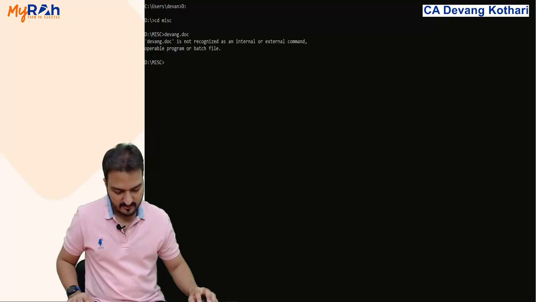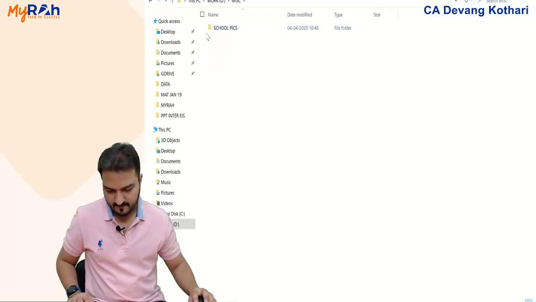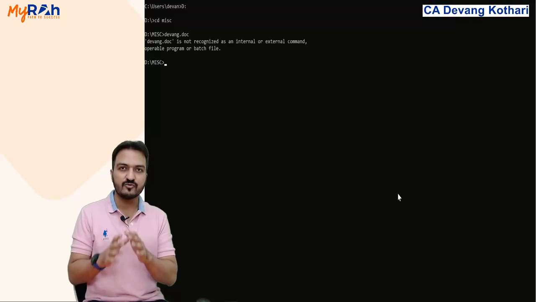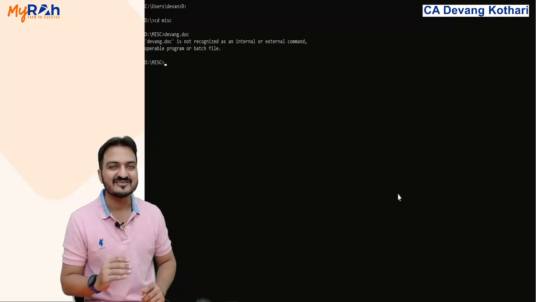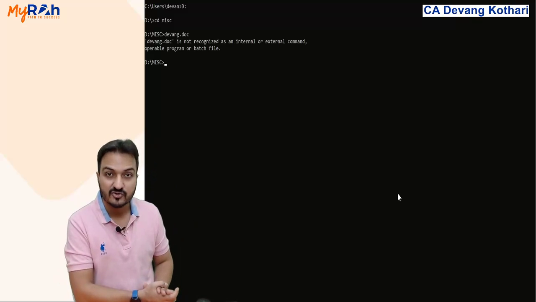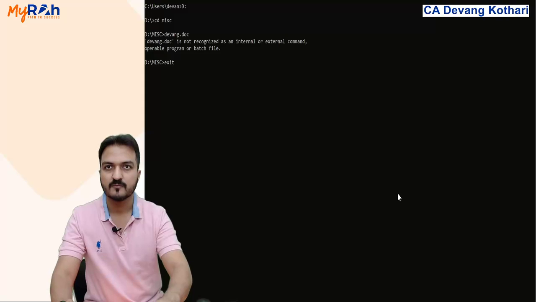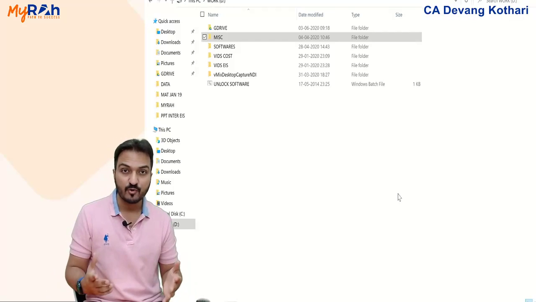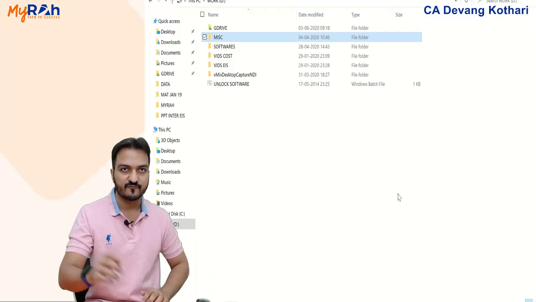So in short, which file do I want to open? I have to type the actual name of the file, only then the file will open. This is called a command based user interface. Done? Yes. You saw that for closing the program also I have to type exit. Yes, that is my command based user interface.